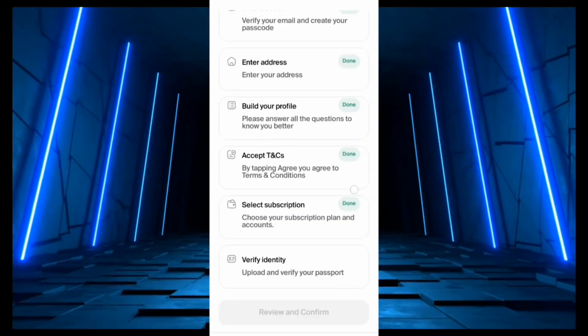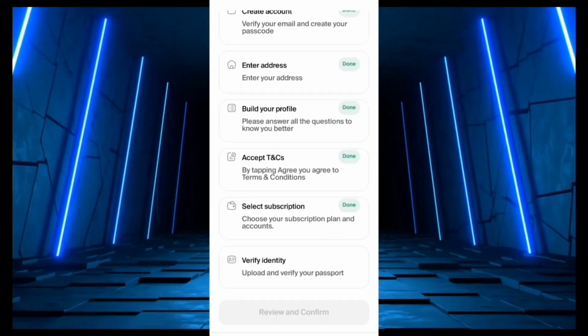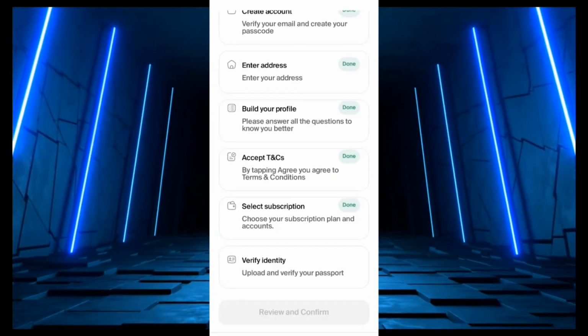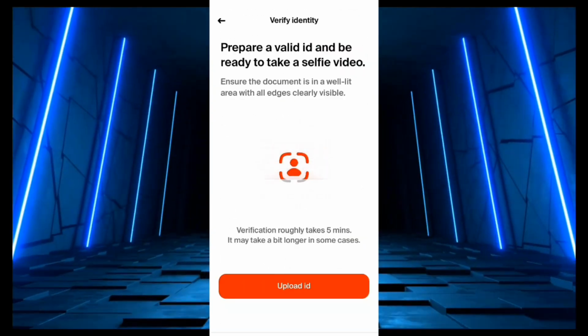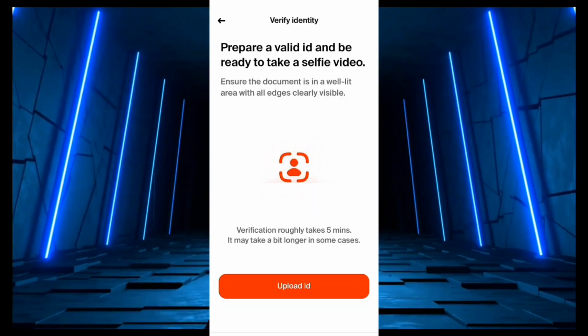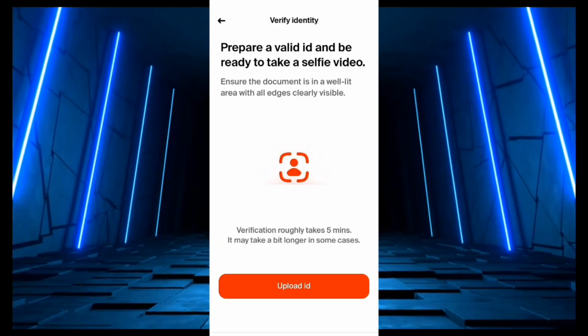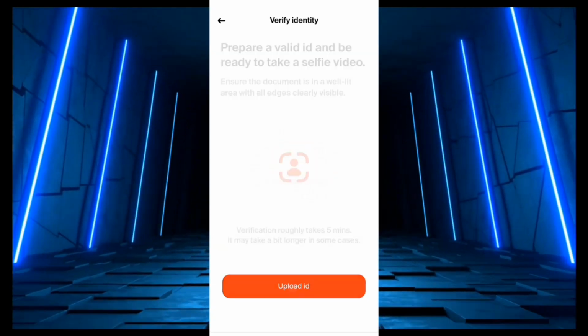As you can see, that part is done. It's now time for you to verify your identity. I already taught you how to do that on the Grey Finance app. In case you have not, all you need to do is verify your identity here. Prepare a valid ID and be ready to take a selfie video. Ensure the document is in a well-lit area with the edges clearly visible. Don't worry about all this. You only need your NIN number to verify your identity, so you don't even need to upload any ID. So you click on upload ID here.